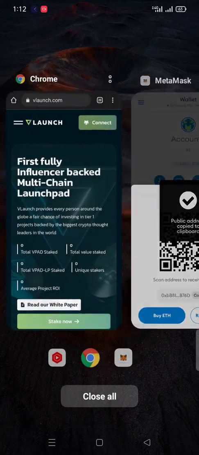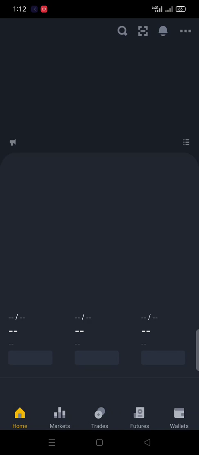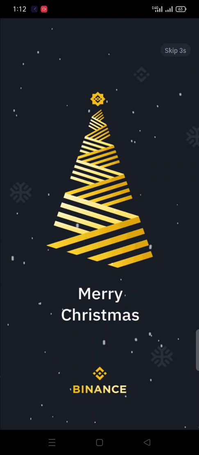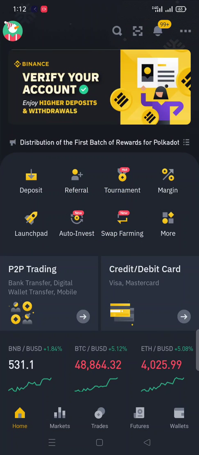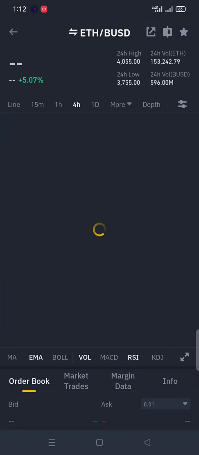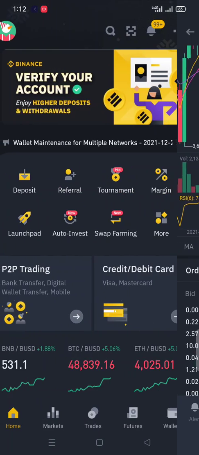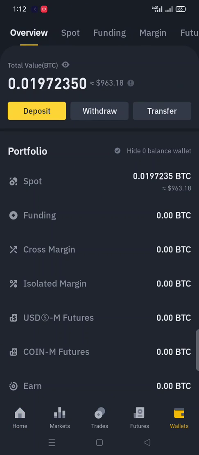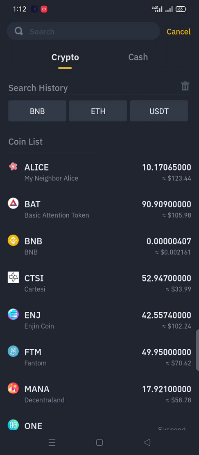After I copy this address, I'm just going to Binance. You can see I'm going to click on Ethereum, because I want to withdraw it. But right here, first of all I click on the wallet, and after that I click on the withdraw button, and after that we simply wait, and then I click on Ethereum.